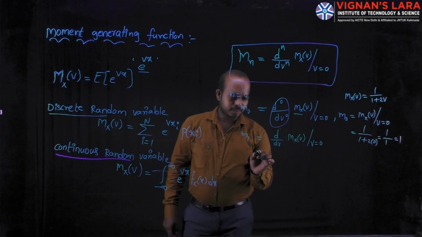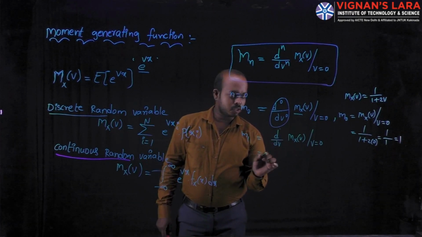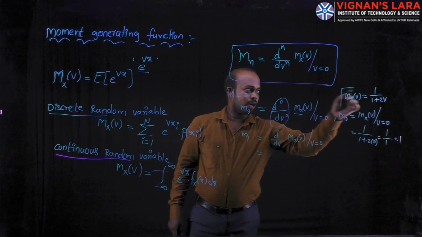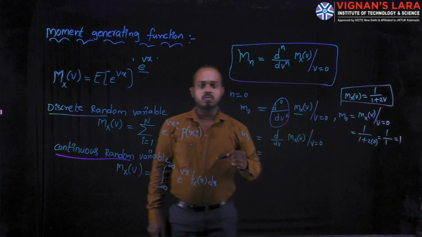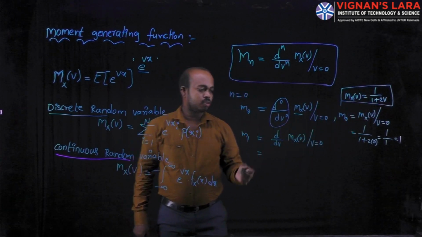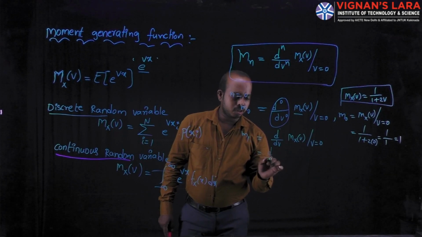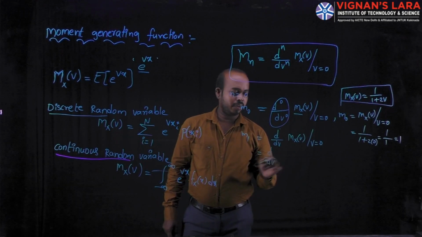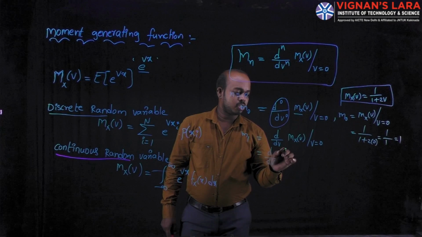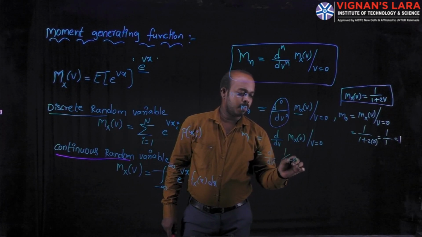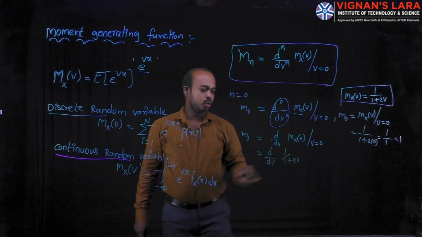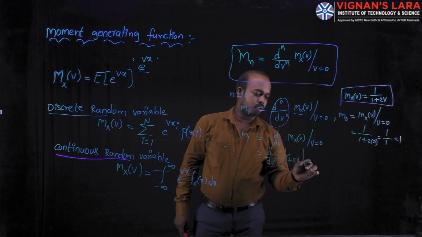In this relation, we apply differentiation on the moment generating function, that is d divided by dv of the function 1 divided by 1 plus 2v at v is equal to 0.